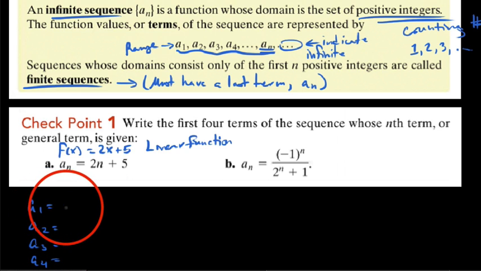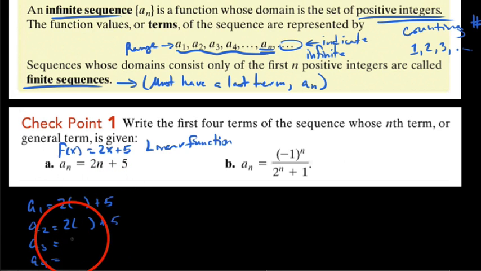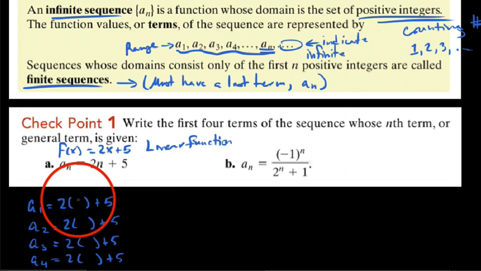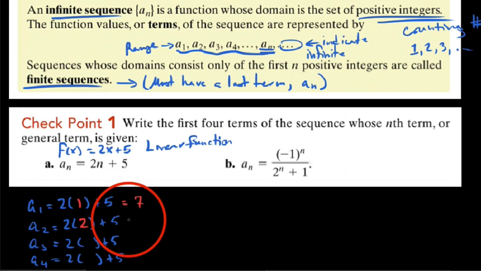We're going to write this out and show our work on all of this. We say 2n plus 5. Really all we're doing is taking 2 times our input value, and then adding 5 to that. So for our first term, we plug in a 1. We say 2 times 1 plus 5, well, that's 2 plus 5, which is 7. 2 times 2 plus 5 is 4 plus 5, which is 9. For the next one, 2 times 3 plus 5, well, 6 plus 5 is 11.